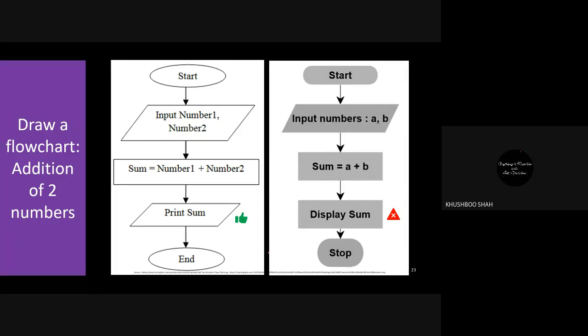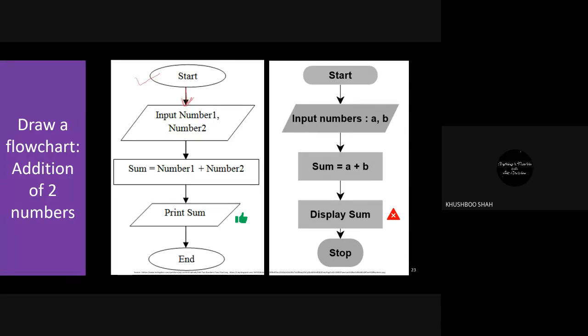Okay, remember the first symbol, the terminator one: start, stop, begin, end. So here we have that symbol. Always start with this symbol. Just write start inside it. The meaning of the symbol is we are starting the program, we are starting the process. Now we are starting the job actually. So start. Then there is a connector, that is just to show where you are going or where your data is flowing.